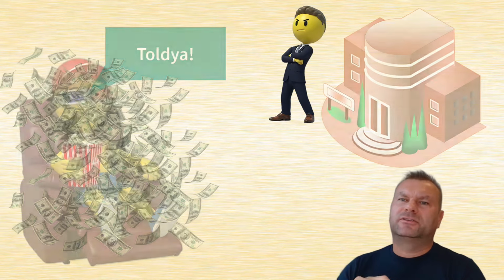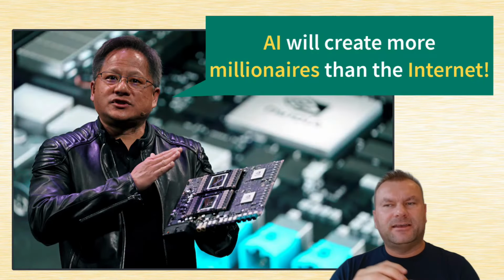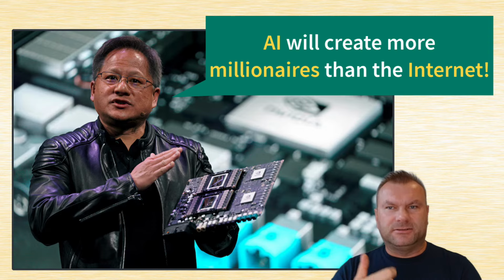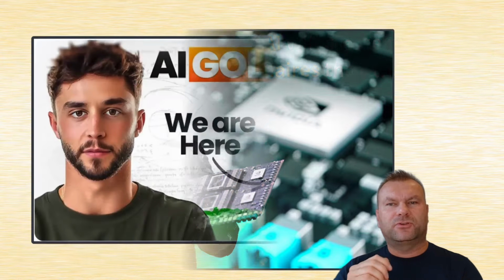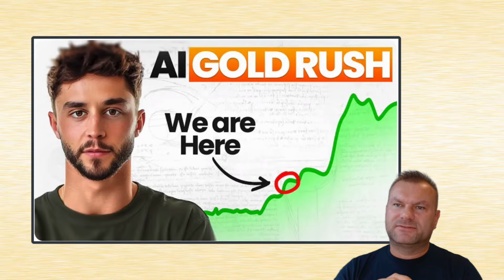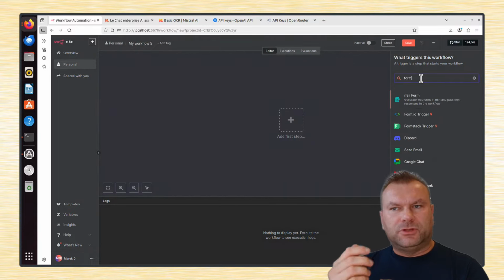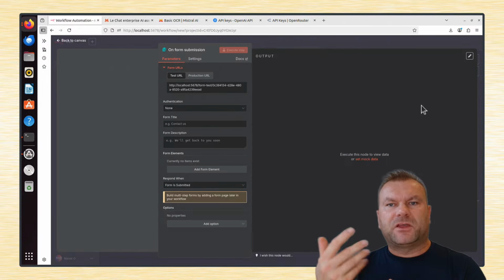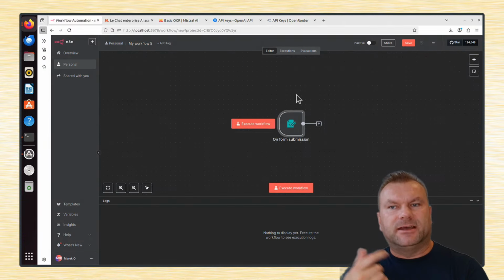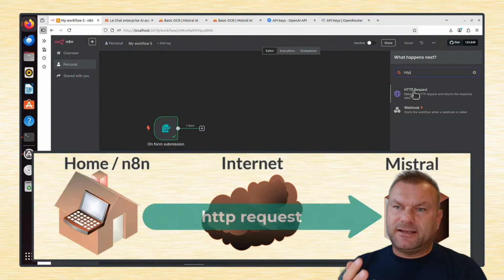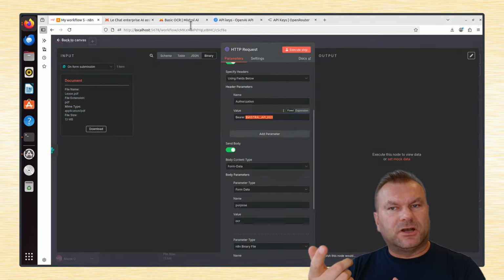You might have heard the NVIDIA CEO say that AI will create more millionaires in the next 5 years than the entire internet did in over 20 years. And there are many reasons to believe that is true. This training will give you all the skills that you need to understand how to build and run advanced AI solutions in n8n, and also how to start selling your work and your solutions to other businesses.